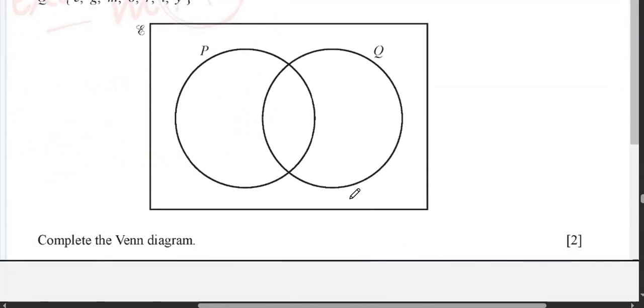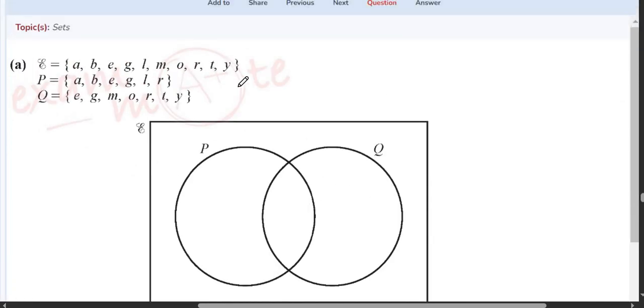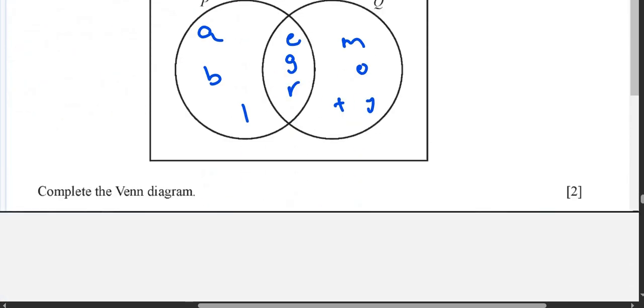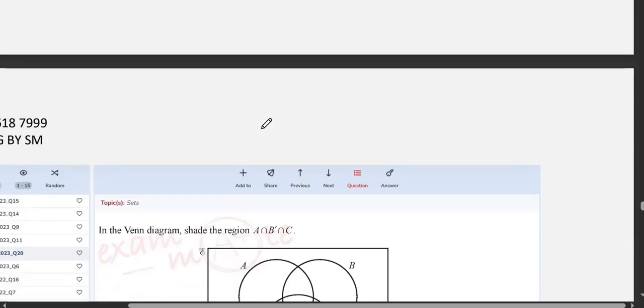Alright. Now next question, it says complete the sets and Venn diagrams. So you have been given the universal set, you have been given P, and you have been given Q. First of all, what are common? You have E, so you will write E over here. You have G, so you will write G over here. You have R, you will write R over here. In P, what is remaining now? A, B, L. And in Q, what is remaining now? M, O, T, Y. So this is how you have to complete the sets and Venn diagrams in this question.